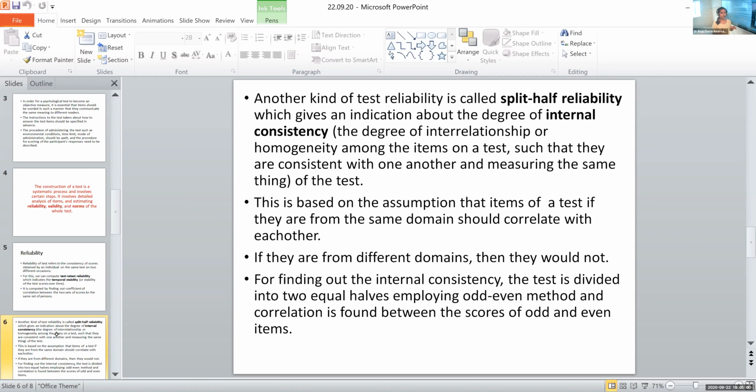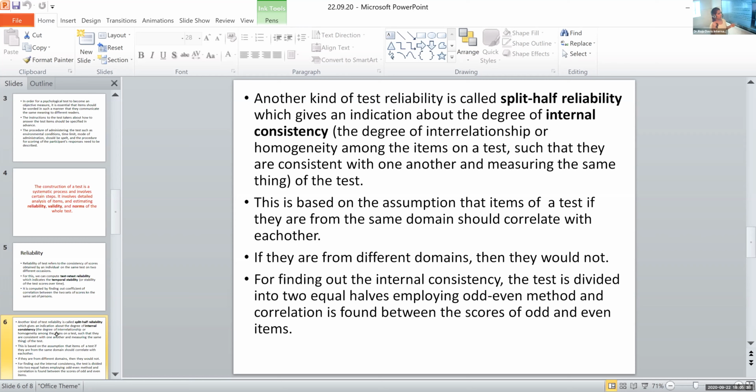The 2, 4, 6, 8 such items come in the second half, and together we find the correlation. That is, the responses to these questions from the participants. So we find the correlation between this particular set and the other particular set, I mean the two halves. The correlation between the first half and the second half will give us a score, and that correlation coefficient will decide if this is valid or not.